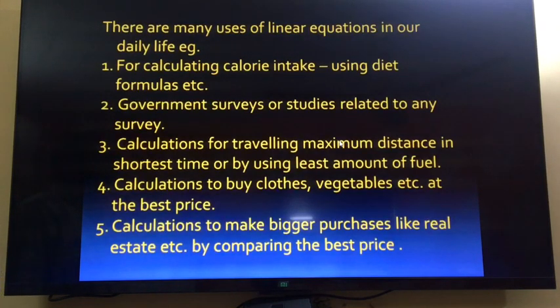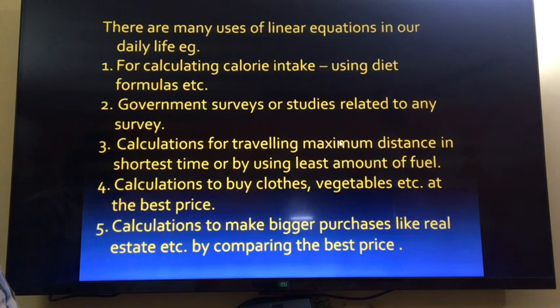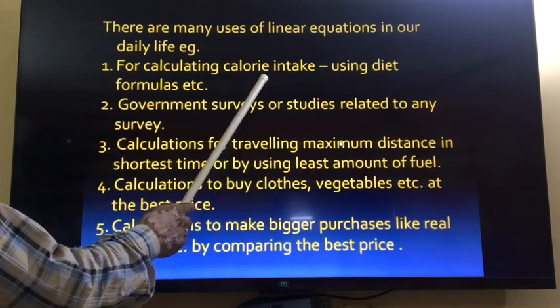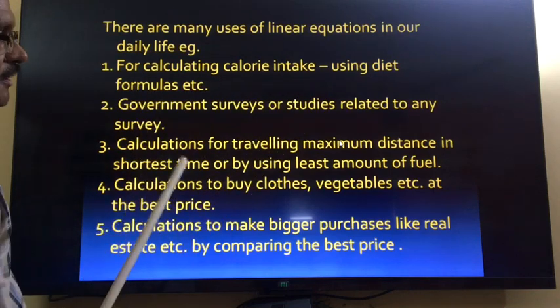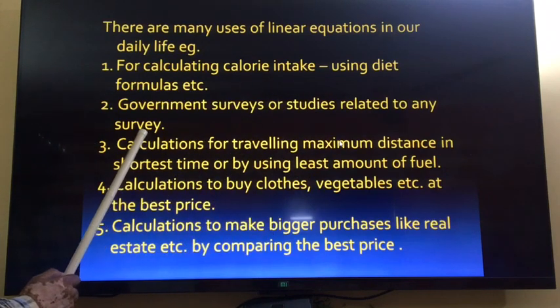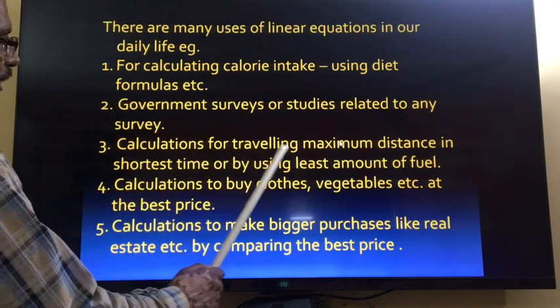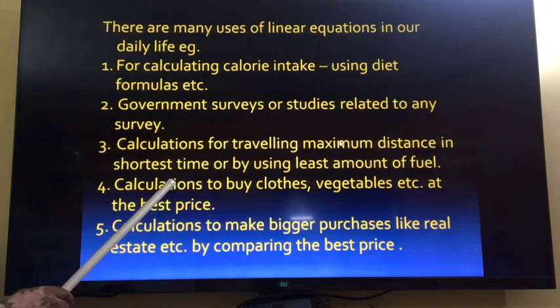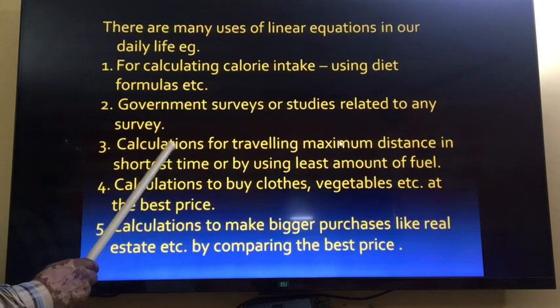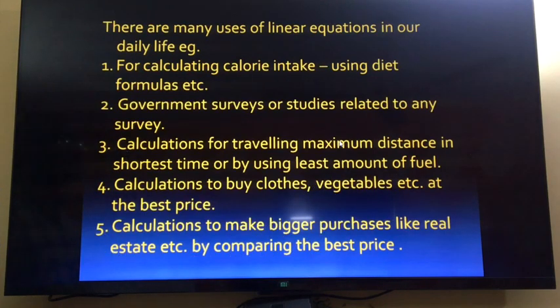Now there are many other uses of linear equation in our daily life. First one is for calculating the calorie intake, how much food we are taking, what is the calorie of that, how much calorie we are using here, using diet formula, etc. Then government surveys or studies related to any survey, this we can do with the help of linear equation. And with the help of linear equations, we can do the calculations for traveling maximum distance in a shortest time. So in the little time, what will be the maximum distance covered, or by using the least amount of fuel, by using minimum fuel, how much more maximum distance we can cover.